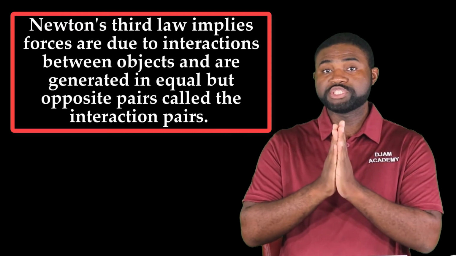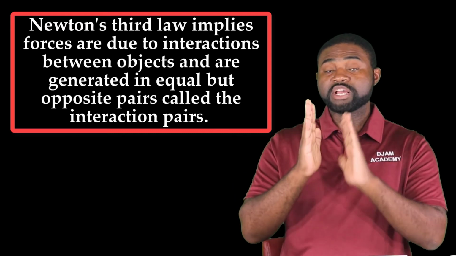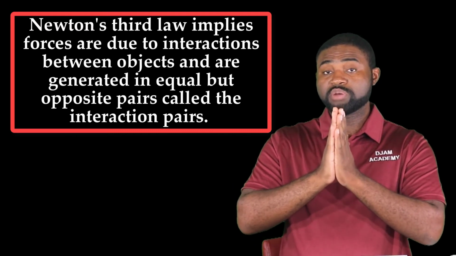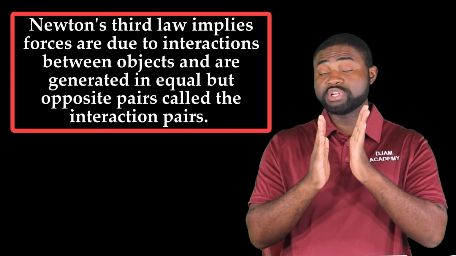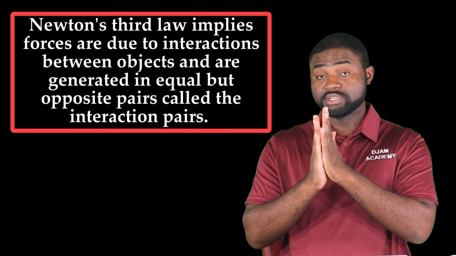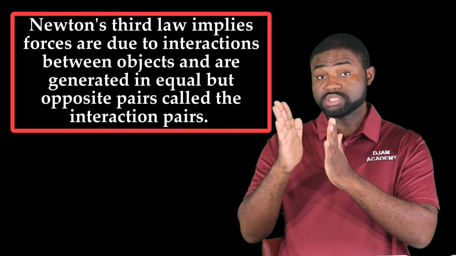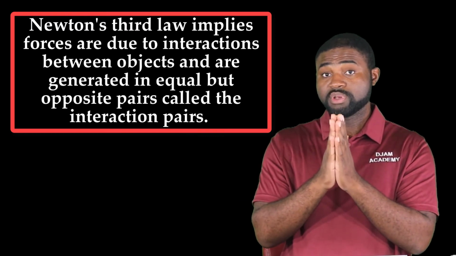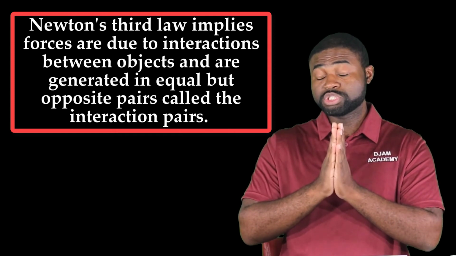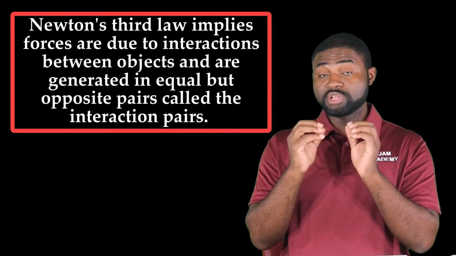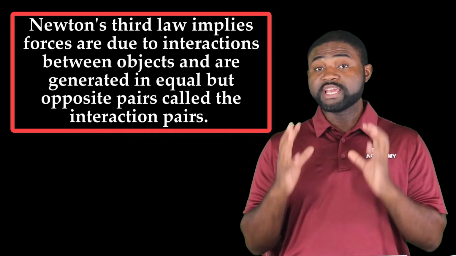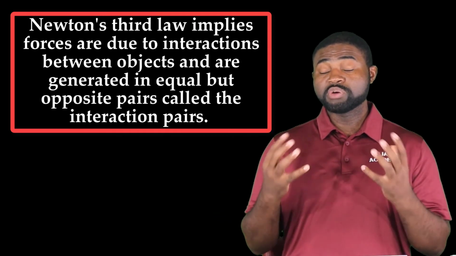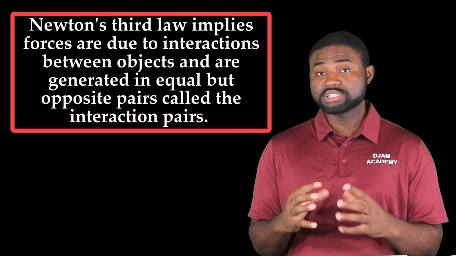If I'm pressing my two hands, my right and my left hand are interacting with each other by virtue of Newton's third law of motion. My left hand exerts a force on my right hand, and my right hand exerts a force on my left hand. By virtue of Newton's third law of motion, the forces are equal in magnitude but oppositely directed. Which means that at any time t, the sum of all the internal forces acting on a system is equal to 0.